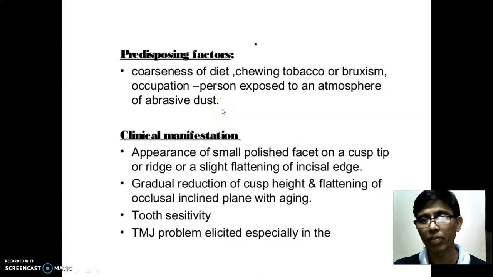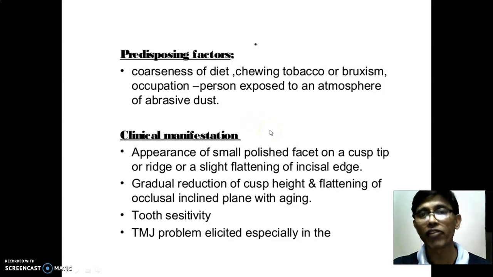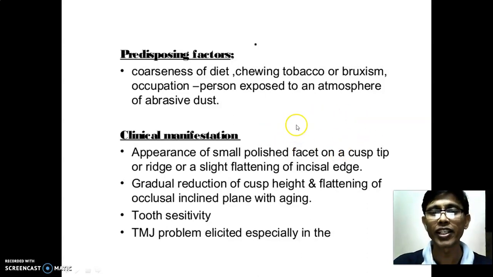Some people work in a chemical factory where fumes are evaporated, or maybe in a grinding factory, like a granite factory, where there is continuous cutting of granite. So abrasive particles are in the air, and on the exposed teeth, while talking or if the person keeps the mouth open, they will have friction or abrasion on their teeth because of the chemical or abrasive particles in the air. So what are the clinical manifestations?